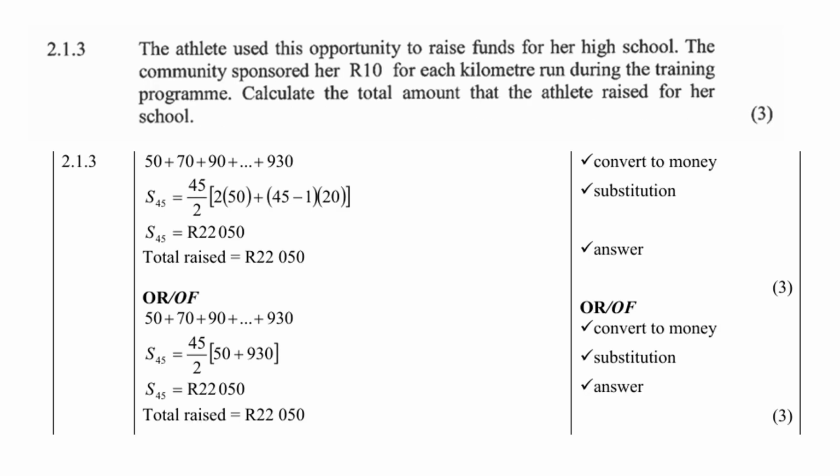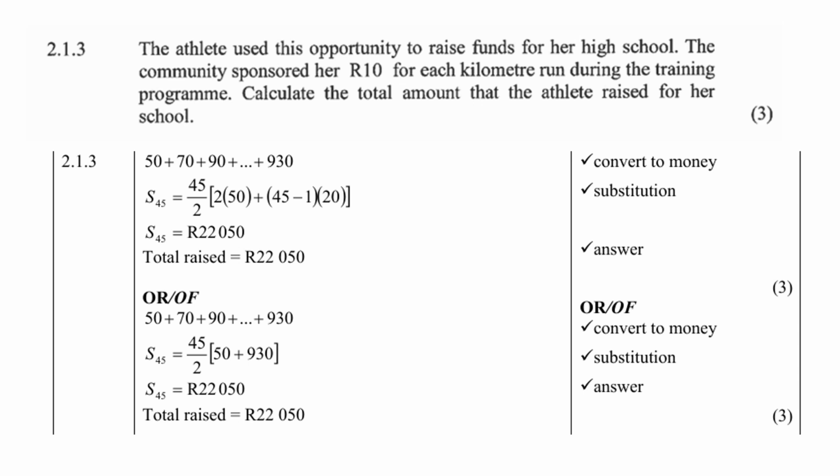Right, so remember that 2.1.3 is a follow-up of 2.1.2. The athlete used this opportunity to raise funds for her high school. The community sponsored her 10 rand for each kilometer run during the training. Calculate the total amount that the athlete raised for school. So now we must convert to money.